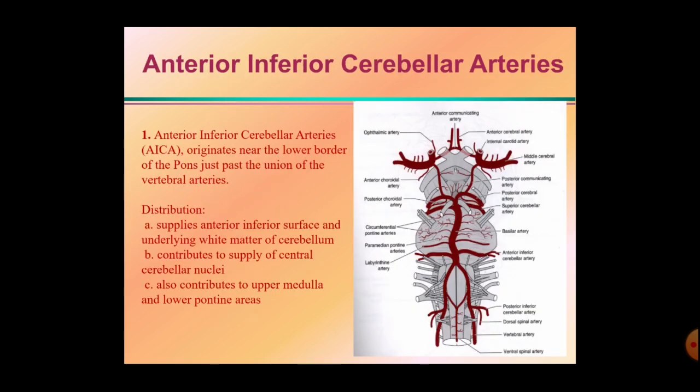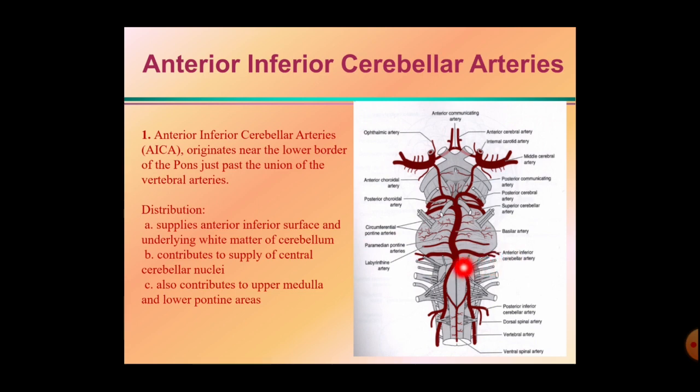One by one we'll see here the anterior inferior cerebellar artery. Here in the picture, this one is the anterior inferior cerebellar artery. The anterior inferior cerebellar arteries originate near the lower border of the pons, just past the union of the vertebral arteries. Then they supply the area of the anterior inferior surface underlying the white matter of the cerebellum. It contributes to supply the central cerebellar nuclei. They also contribute to the upper part of the medulla and the lower part of the pons.